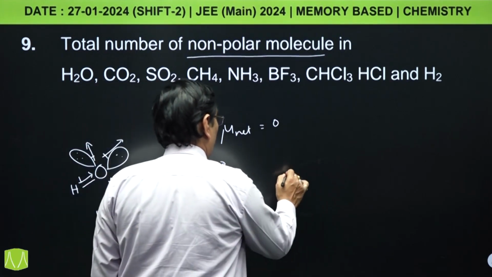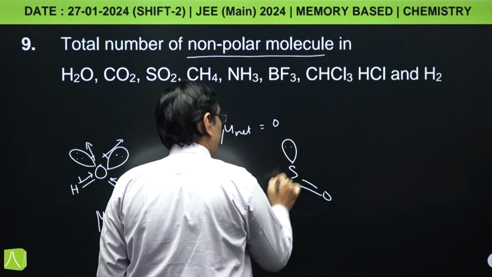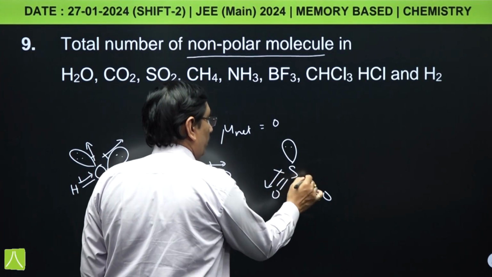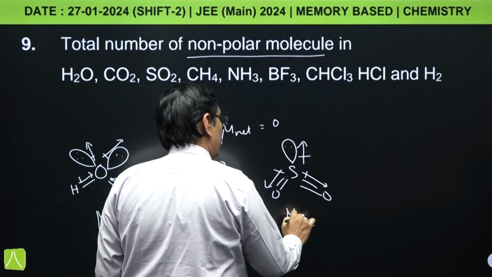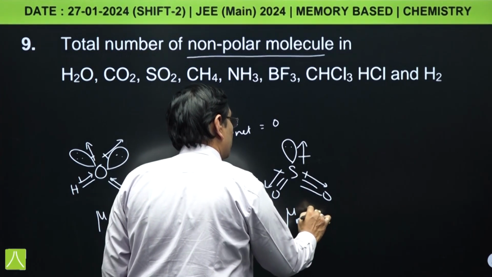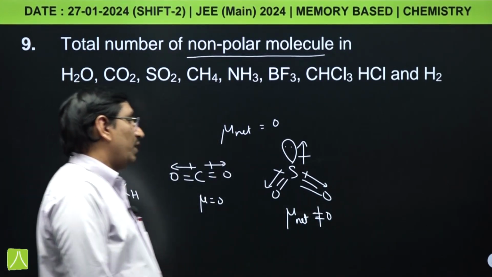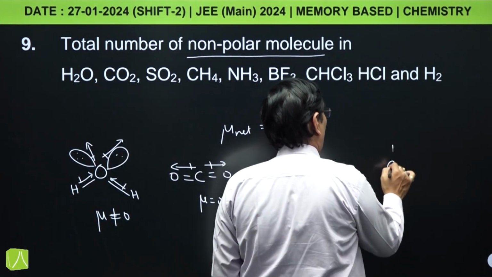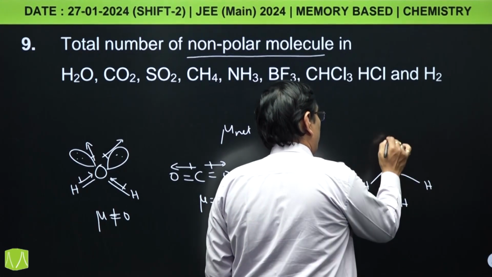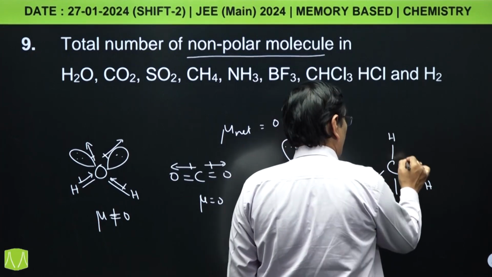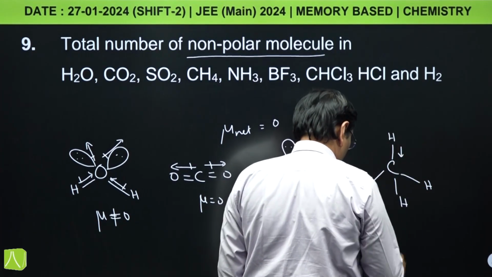Next, SO2, for SO2 also net dipole moment is not equal to 0. And for methane, it is equal to 0 because it is in tetrahedral shape.